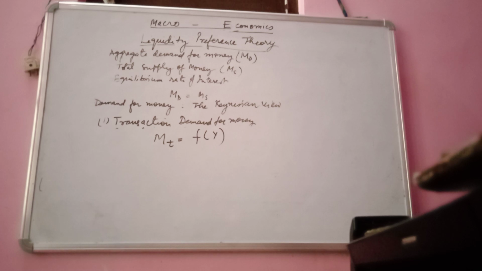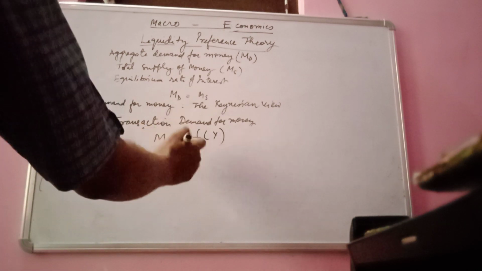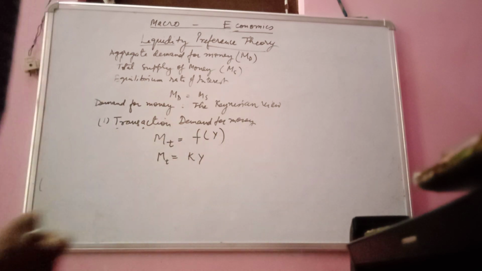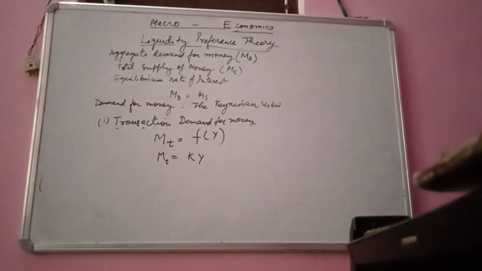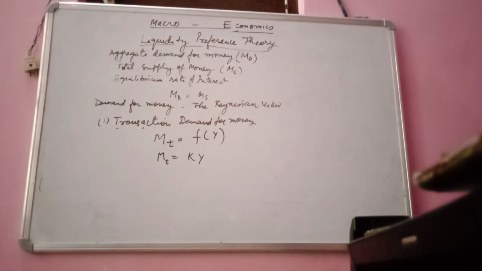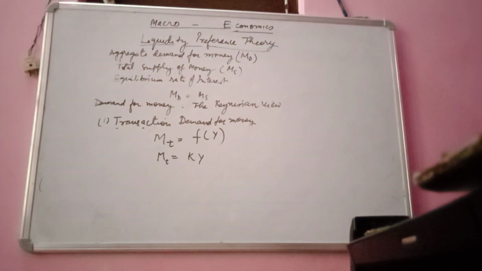In the Keynesian system, the proportion of income held for transaction purpose is constant in the short term, so the transaction demand of money function can be written, removing the sign of function, as MT = KY. Here K is a constant, the proportion of income demanded for transaction purpose, and the relationship between national income and transaction demand of money is stated as MT = KY.